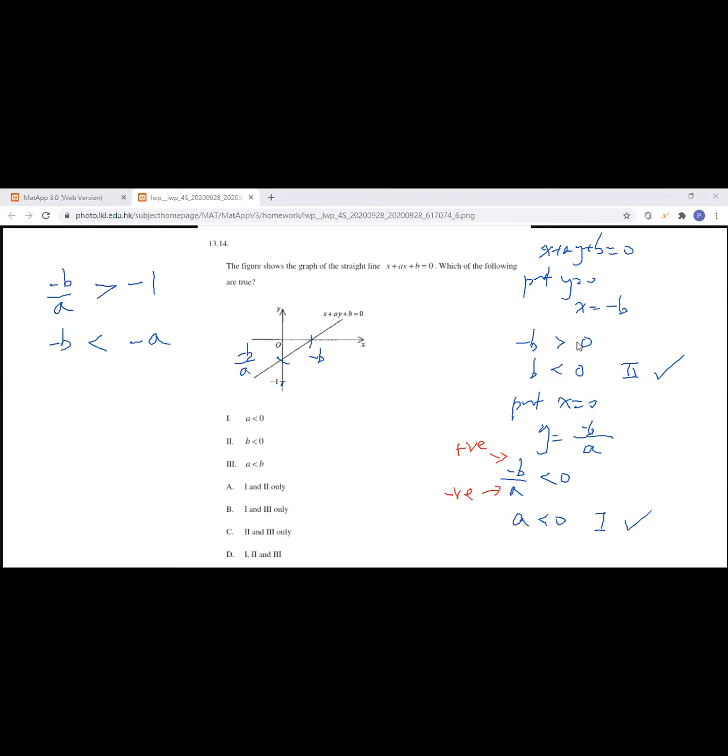Okay, and then if negative b is less than negative a, which means that b should be larger than a, right? Or we can say that a is less than b. Okay, which means that statement 3 is also correct. Okay. So statement 1, statement 2, statement 3, all of them are correct, which means that the answer is option D.